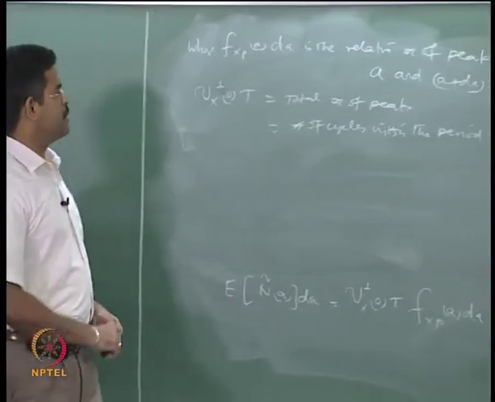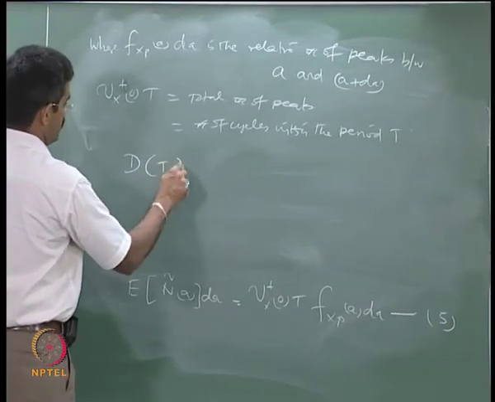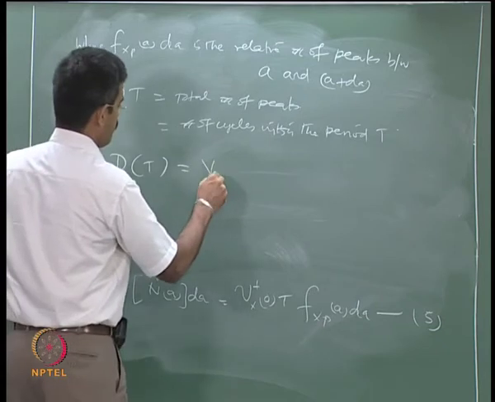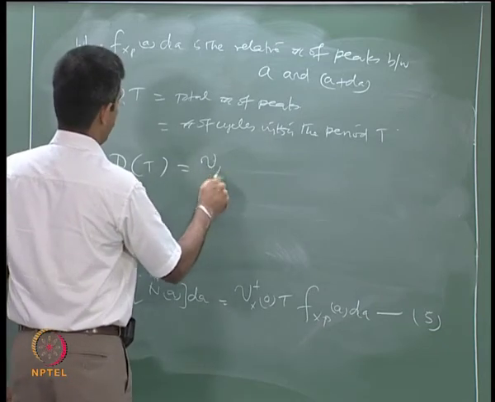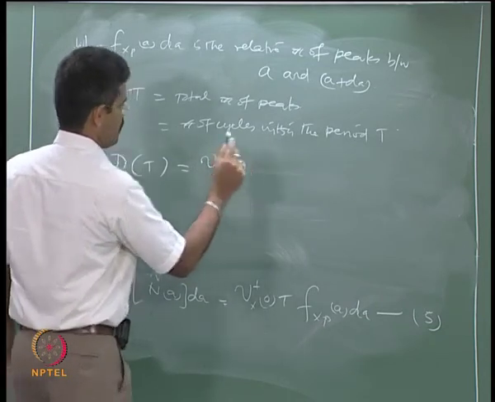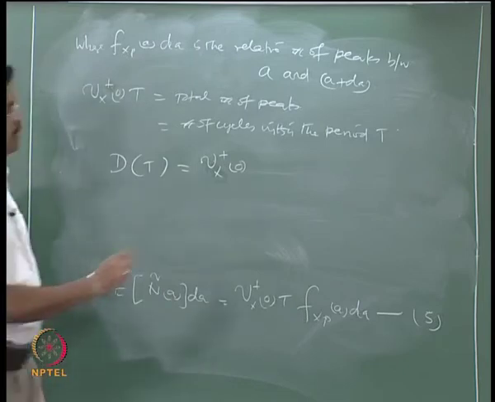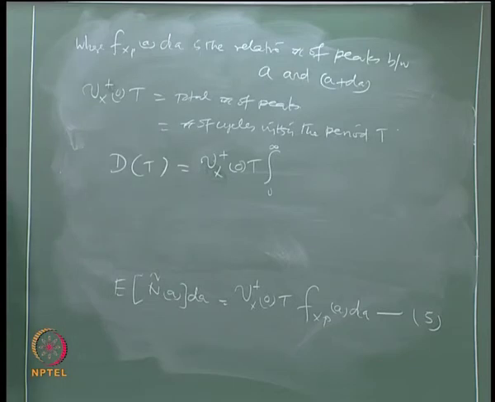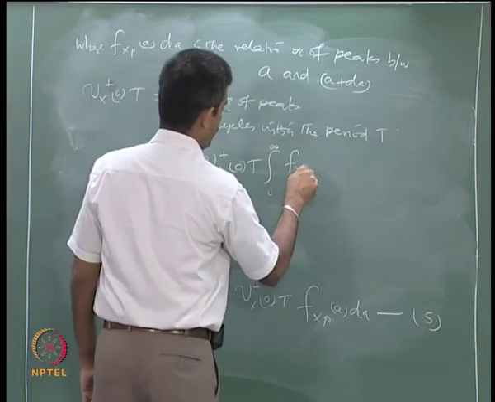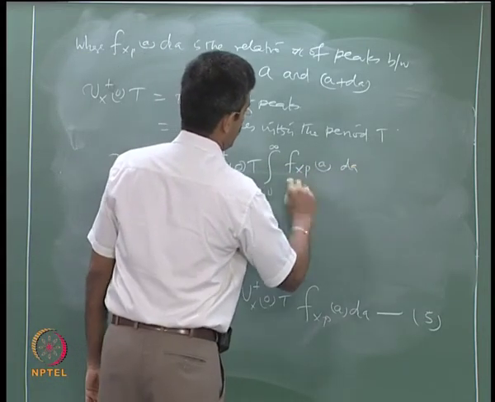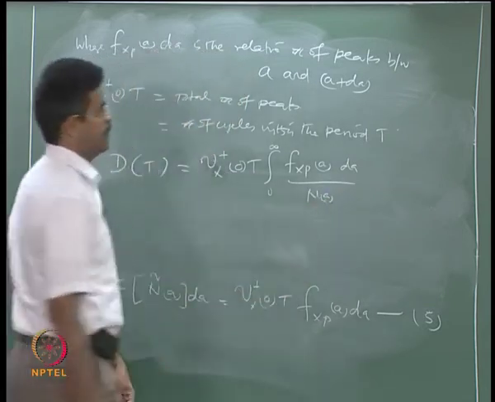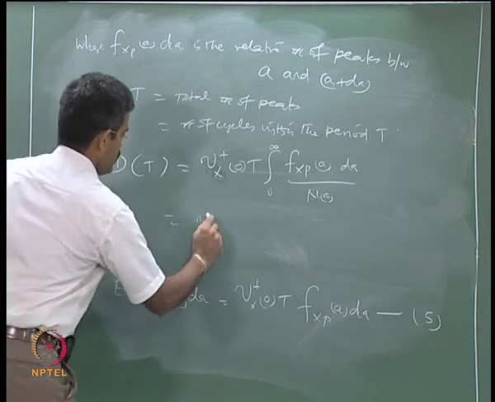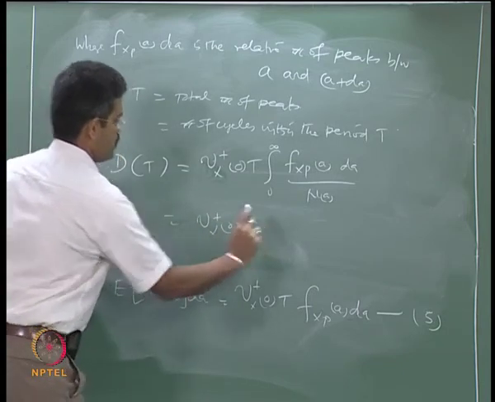So, based on these expressions, now I can write d of t as v x plus 0 times t, integral 0 to infinity, f x p A dA by N of A, which can be said as v x plus 0 t.